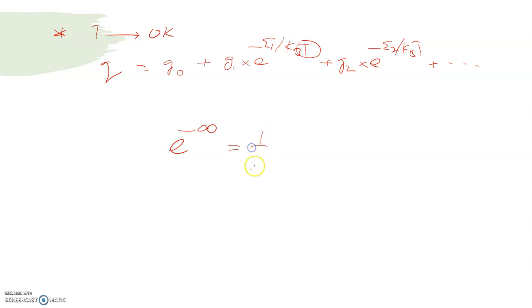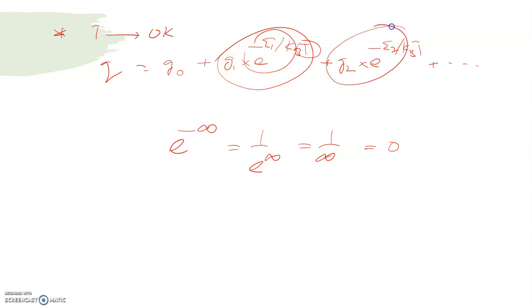E power minus infinity can be written as 1 by e power plus infinity. 1 by e power infinity is 1 by infinity, which is 0. So when temperature approaches 0, these terms become 0. All the terms become 0 except G0. Therefore, when temperature approaches 0 Kelvin, the partition function becomes equal to the degeneracy of the ground level.